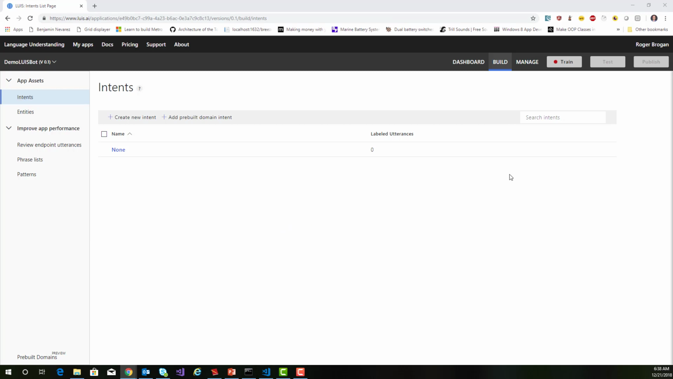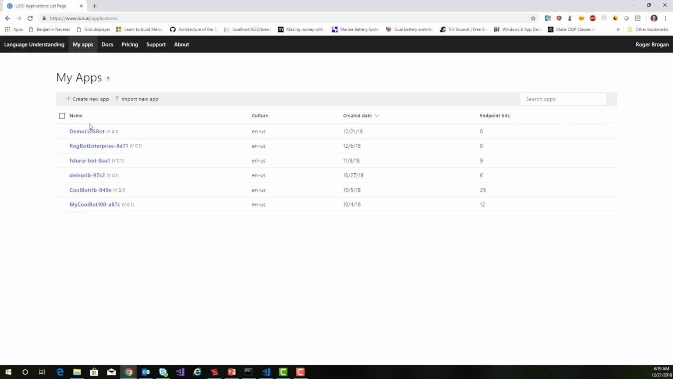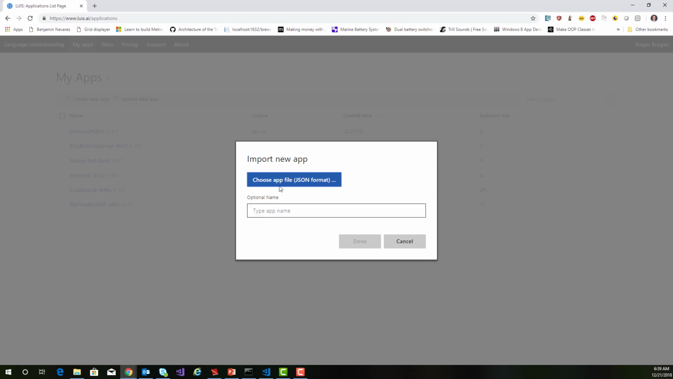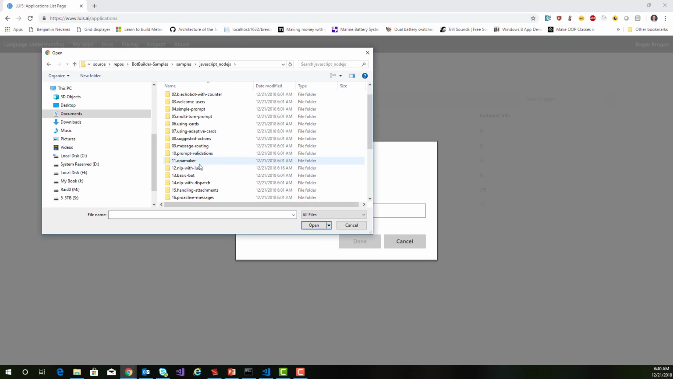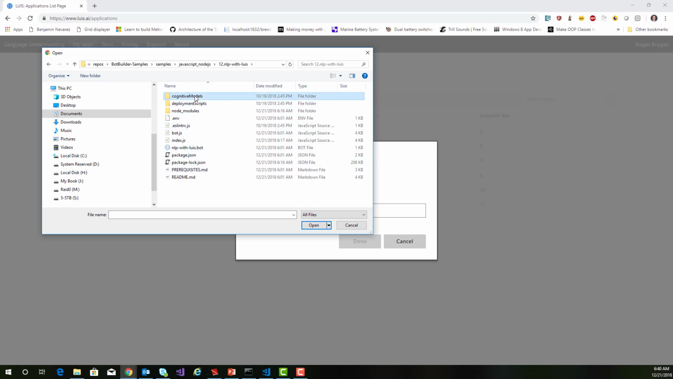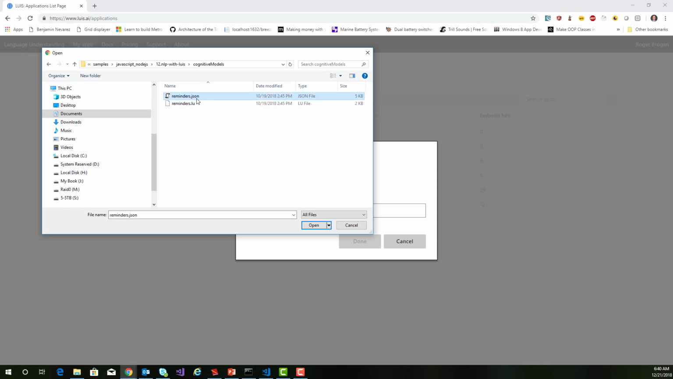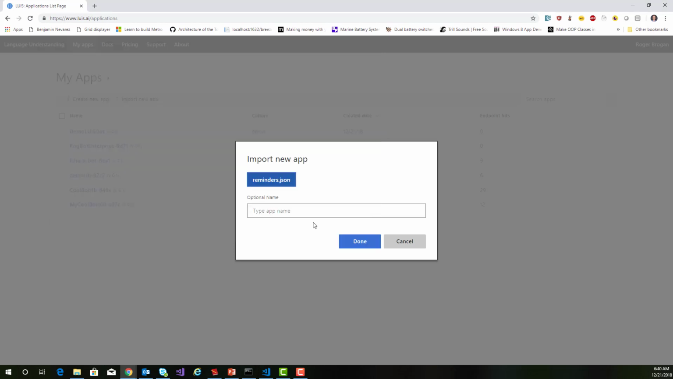So one of the first things that we need to do for our app is import our models here. I showed earlier how to create a new app where you could start from a blank app. But since we have our JSON file created, we're just going to go ahead and import that. So for my apps, we can import a new app, and I'm going to go into that directory, cognitive models, and grab the reminders JSON.